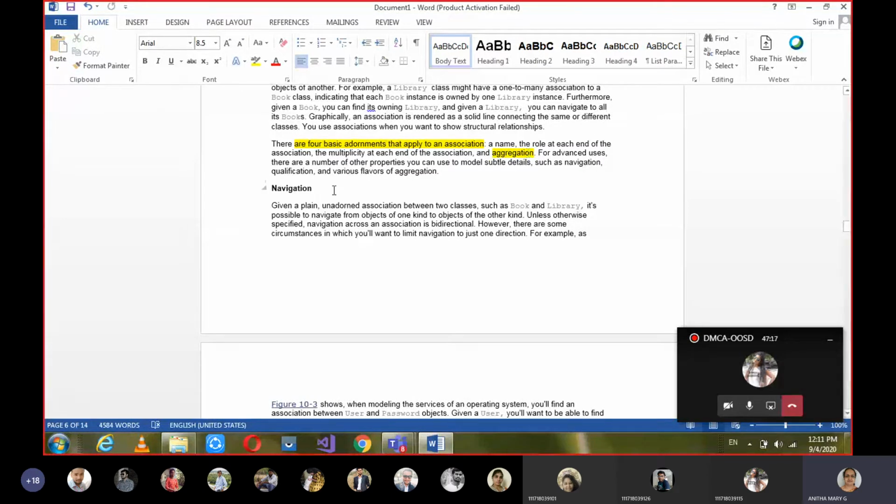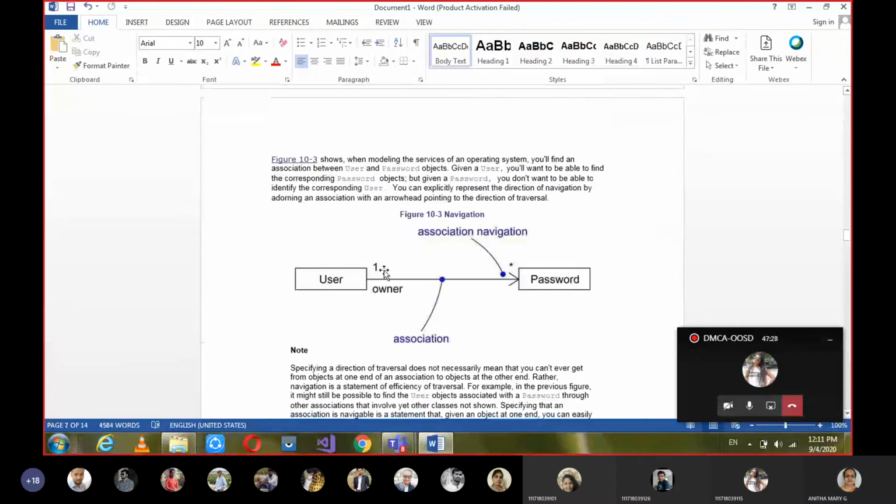And then moving on to the advanced concepts of association here. Navigation. Suppose, if you see this example, user and password. Between user and password, I just give only the association. So what does that mean? User can create password and password can create user. Password can create user, is it correct?